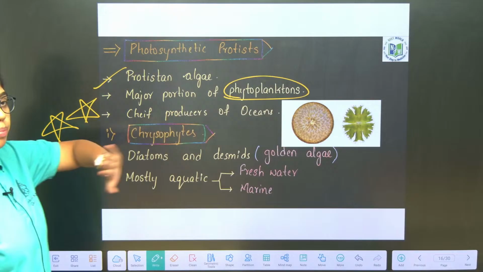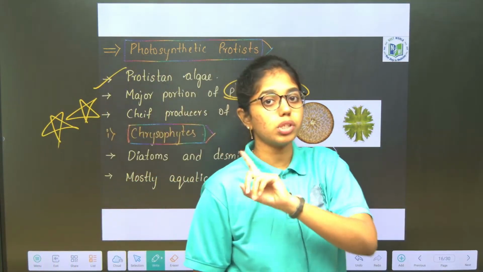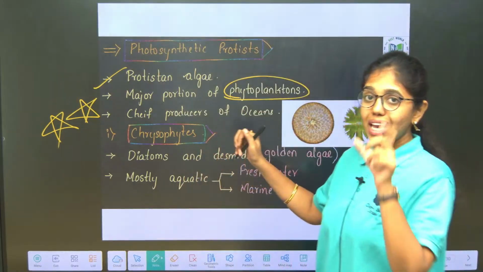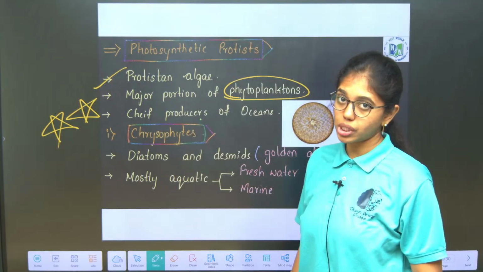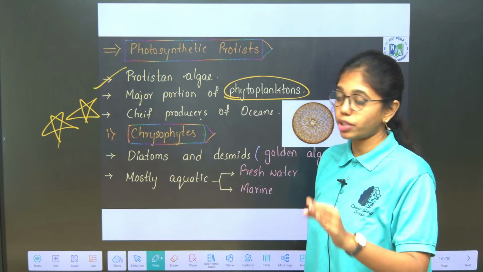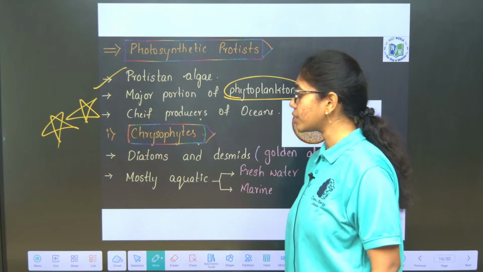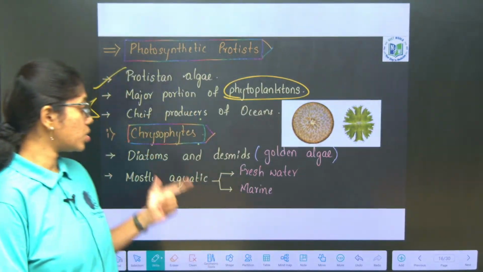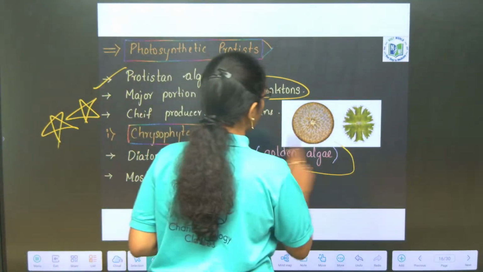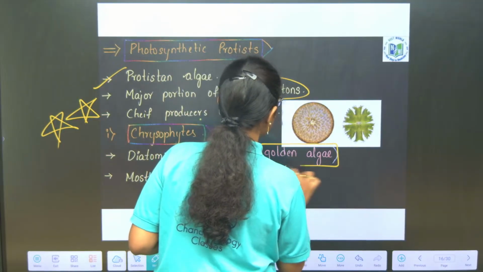Who are the chief producers in the oceans amongst all protists? Photosynthetic protists or chrysophytes, in specific diatoms. They are the chief producers of oceans and they form a major portion of the phytoplankton. Now we will look into the general characteristics of chrysophytes. Chrysophytes include diatoms and desmids. Desmids are also called golden algae.